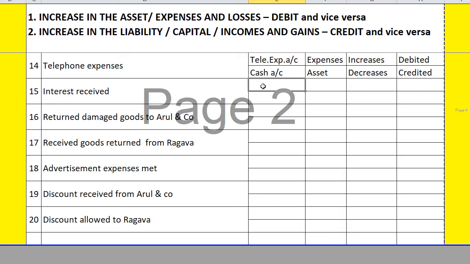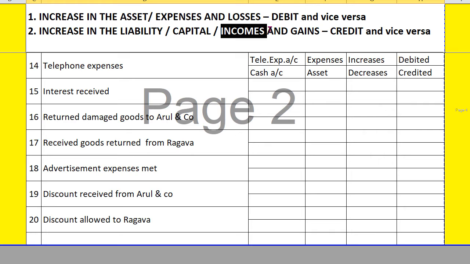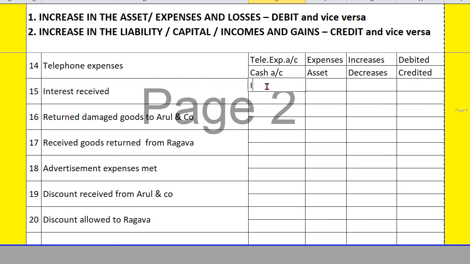Next, interest received. A business concern will not only have income through sales, in other ways too. So interest is also one of the incomes to the concern. So here interest received account. That is one. Other one is it may be through cash or check or any other thing, but here they have mentioned nothing. If they have not mentioned anything, you have to just consider it to be cash.